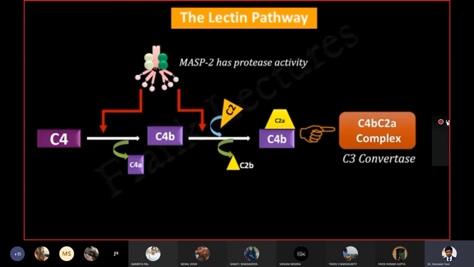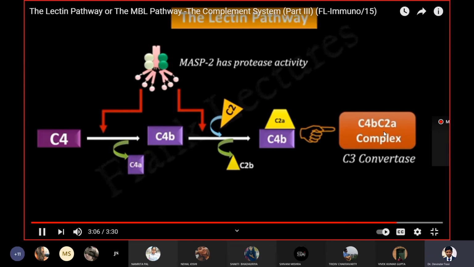So, we saw that how lectin pathway leads to the generation of C3 convertase, and here the C3 convertase is represented by C4b C2a complex.